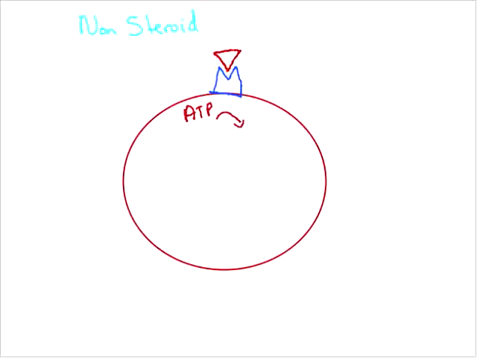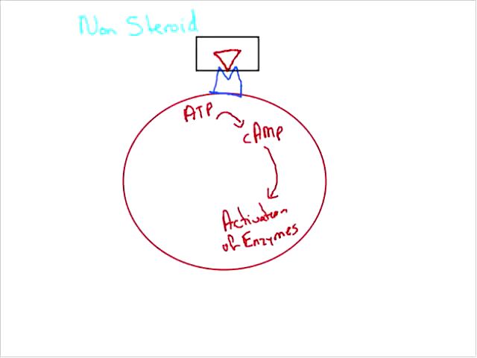ATP forms cyclic AMP, which then sets off a cascade of reactions, activating products along the way, which eventually leads to the activation of enzymes that are already present. At no time, however, does the hormone cross into the cell. Non-steroid hormones function by activating products that are already there.